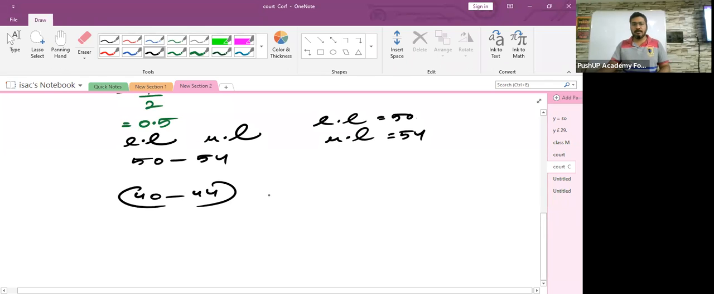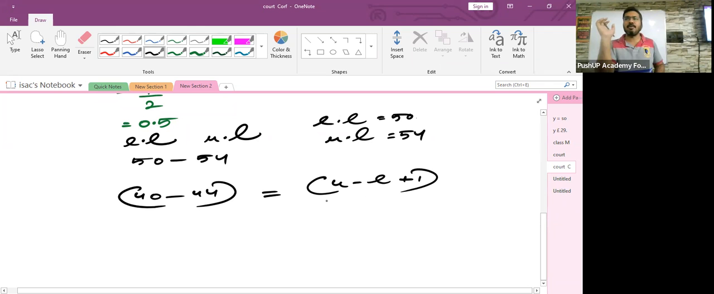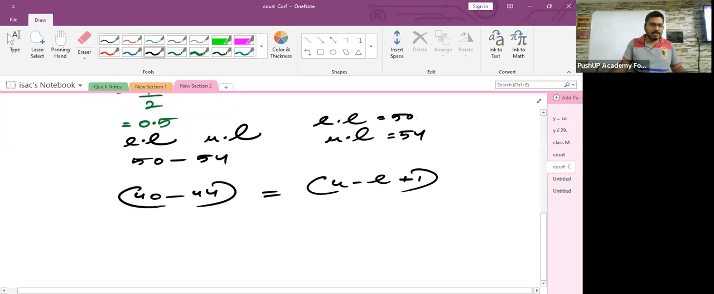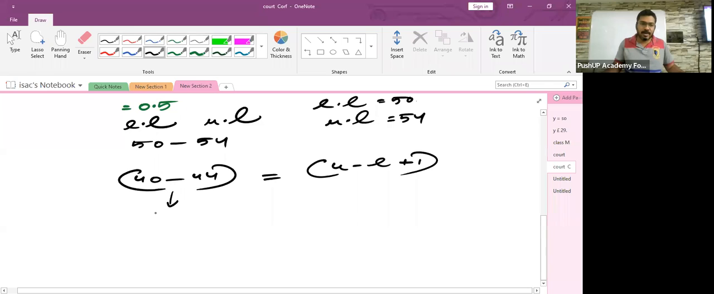Very simple it is, children, to find the class size. 40 to 44, isn't it? Children, in the textbook, they have given you a ready-made formula: U minus L plus 1. If you want to follow this formula, you can follow it. But along with by-hearting this formula, let me teach you the logic also. Why they have given upper limit minus lower limit plus 1. Very simple it is. So what is this class interval? 40 to 44, isn't it? They are asking you to find the class size.